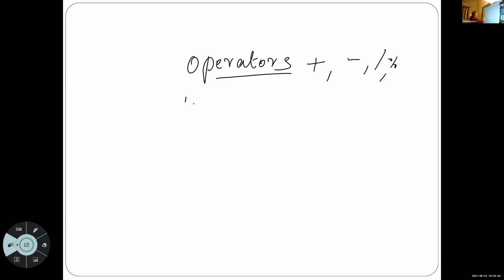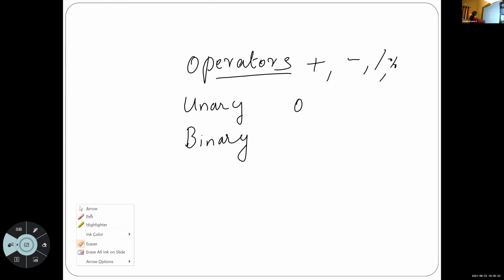There are two types of operators, unary operator and binary operator. Unary operator means the operator that uses only one operand.